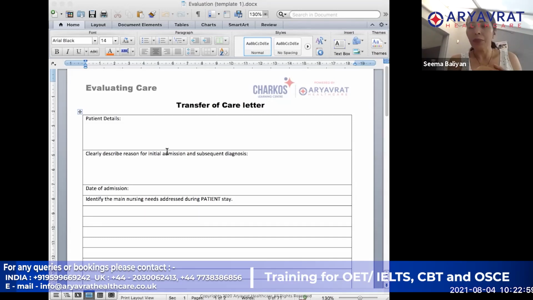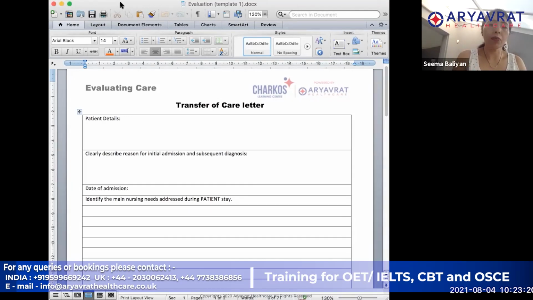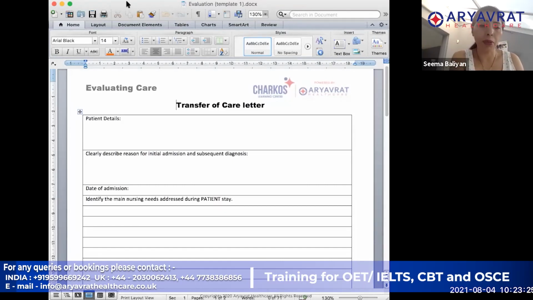The same thing happens in the hospital. When you are writing a discharge letter, you sit with the patient's notes to see what has happened to the patient and what the important things are that you need to write down. So the first section is the patient's details, which is fairly straightforward. You write the patient's name, date of birth, address, their GP's name, and the NHS number.